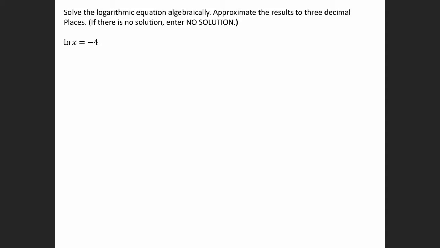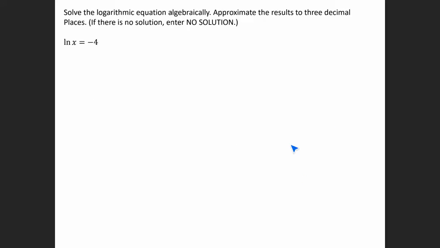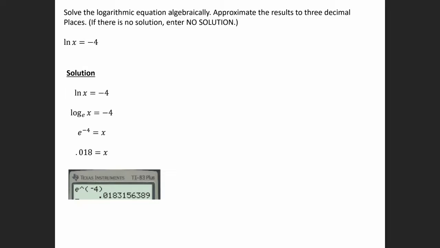All right. So now we have a logarithmic equation. These over here were exponential. So now we're going to look at the logarithmic equations. Okay, so we have natural log of x is equal to -4. One thing we can do is change this log to an exponential function. Remember that natural log is the same as saying log base e of x is equal to -4.